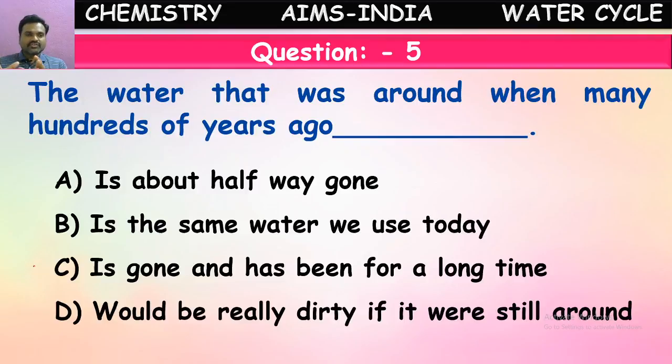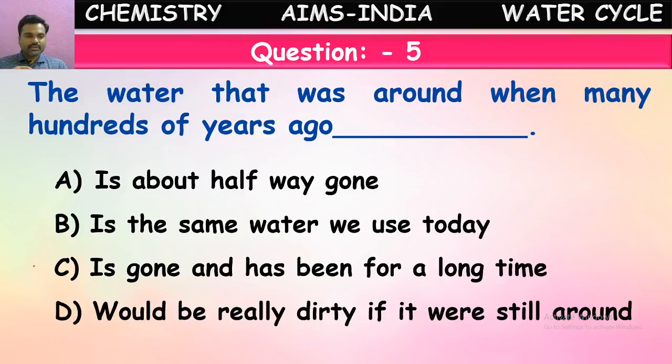The options given are: it is halfway gone, meaning some of the water is literally gone. The second option is the same water which we are using nowadays. The water which was there a hundred years back, the same water we are using now. Is it correct? The third option is gone and has been for a long time.